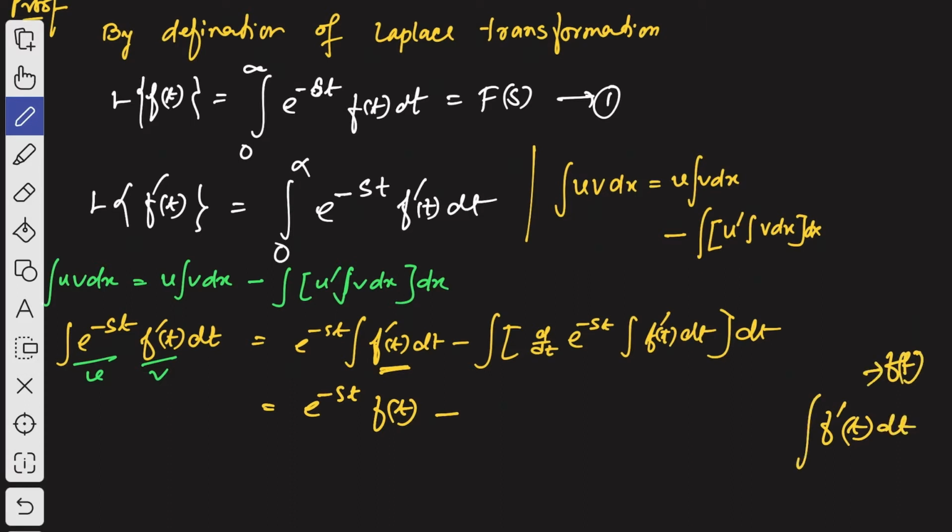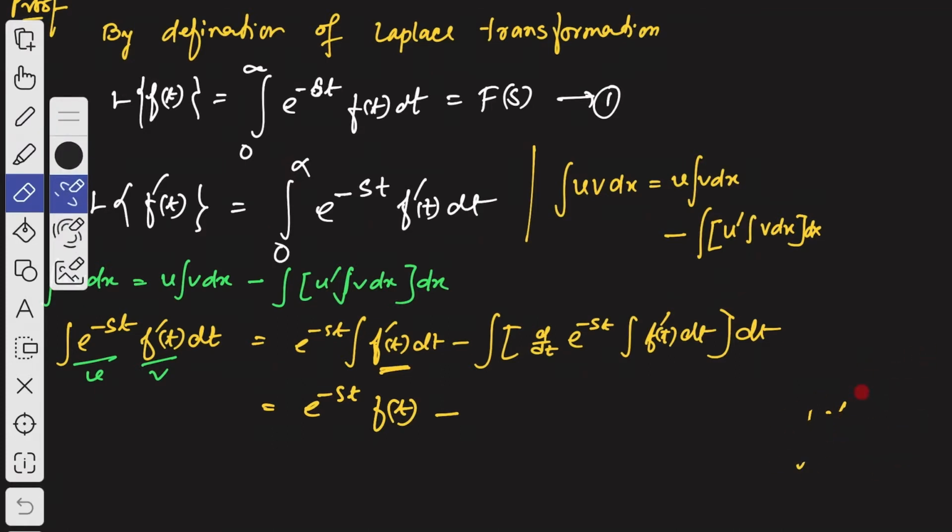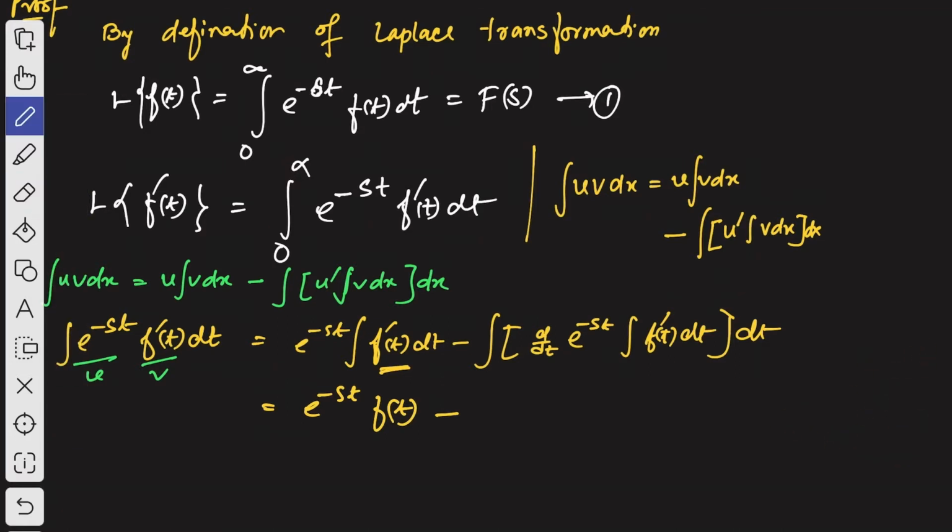Hope you have understood this. Now the derivative of e to the power minus st is given by minus s e to the power minus st, and integration of f dash of t will be again f of t, then we have dt here. Hope you have got it.